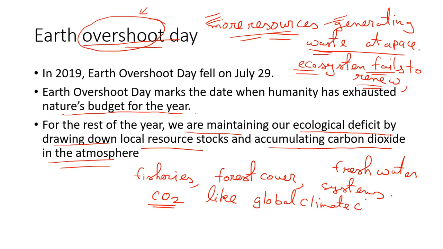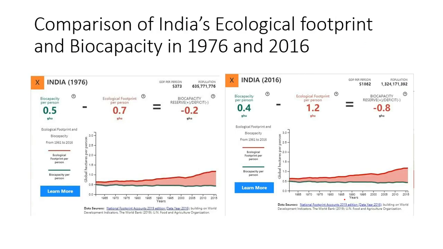And this is the major problem of the era. Everyone is talking about this global climate change.